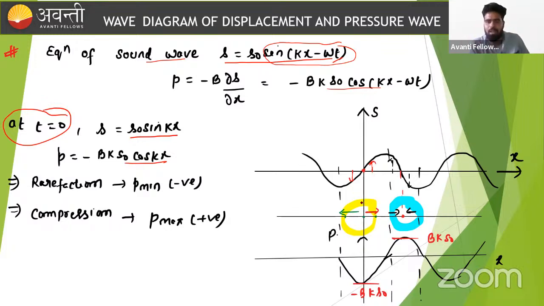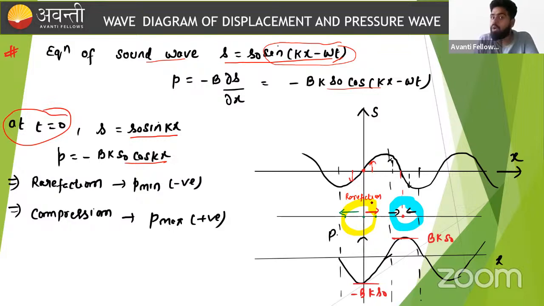So here the density decreases because the particles are moving away from each other. When particles are moving away, the density decreases, the pressure decreases, and such a localized area is known as rarefaction.